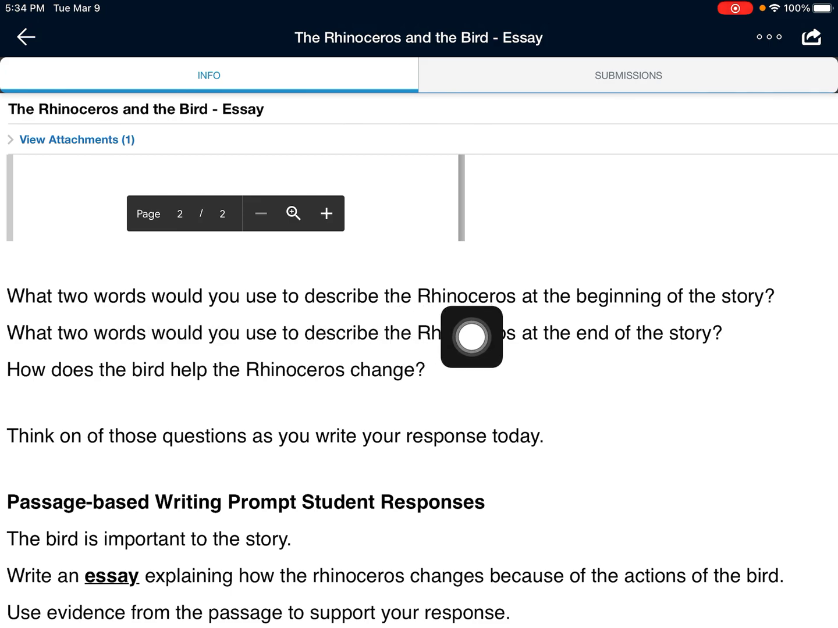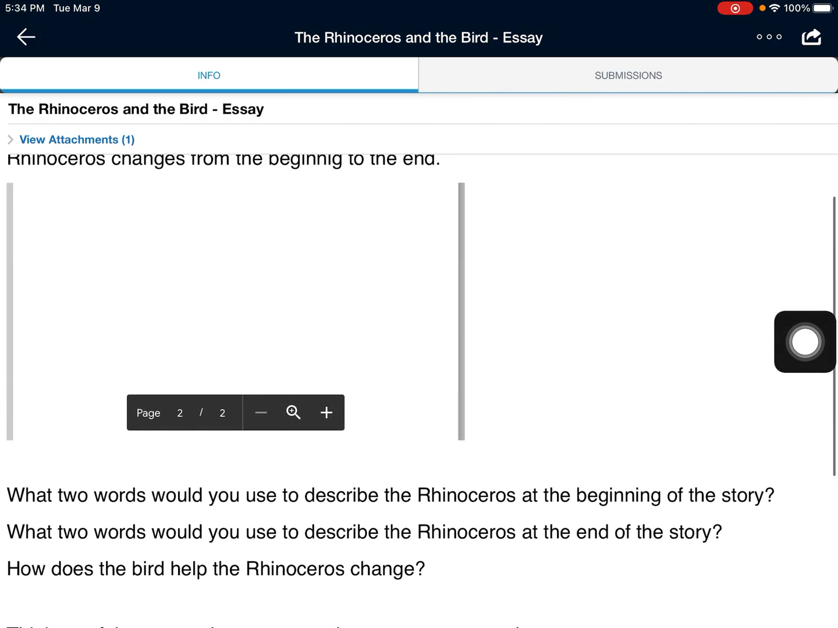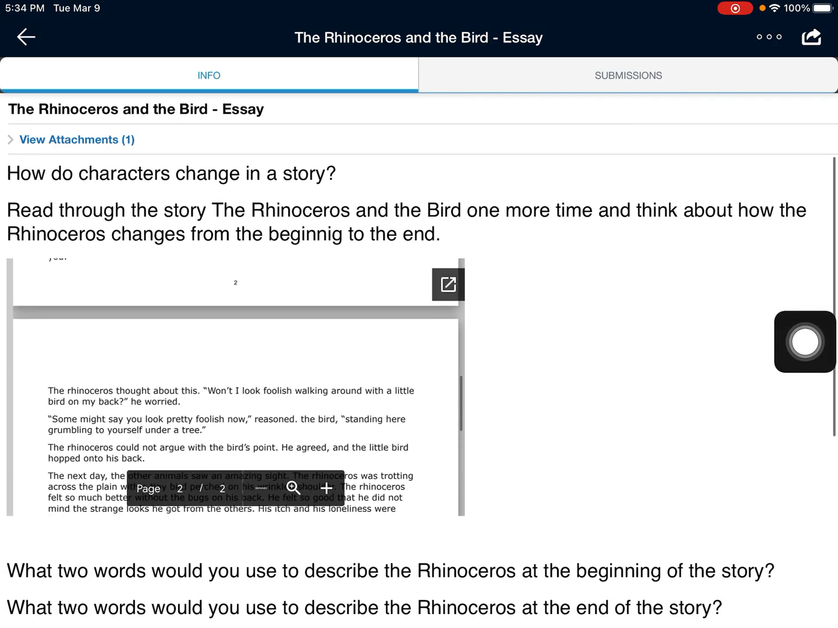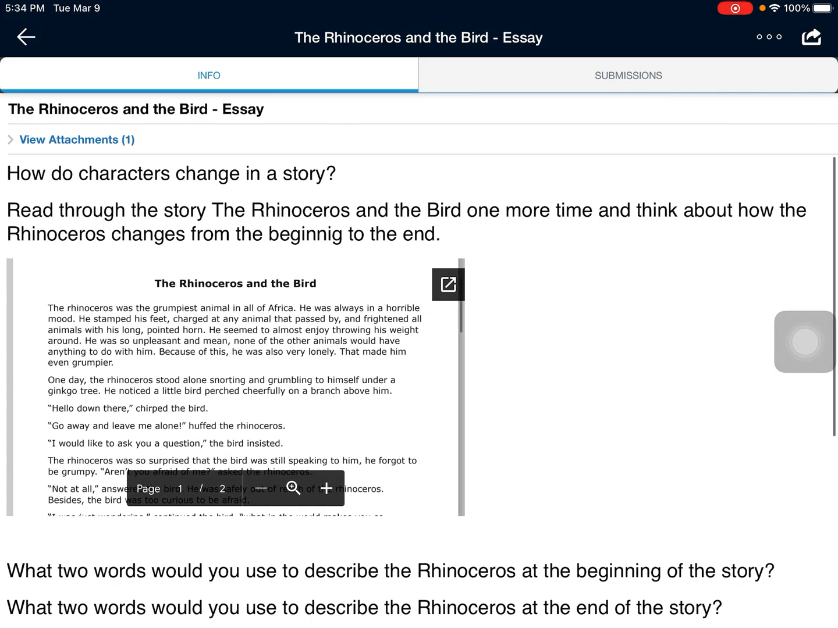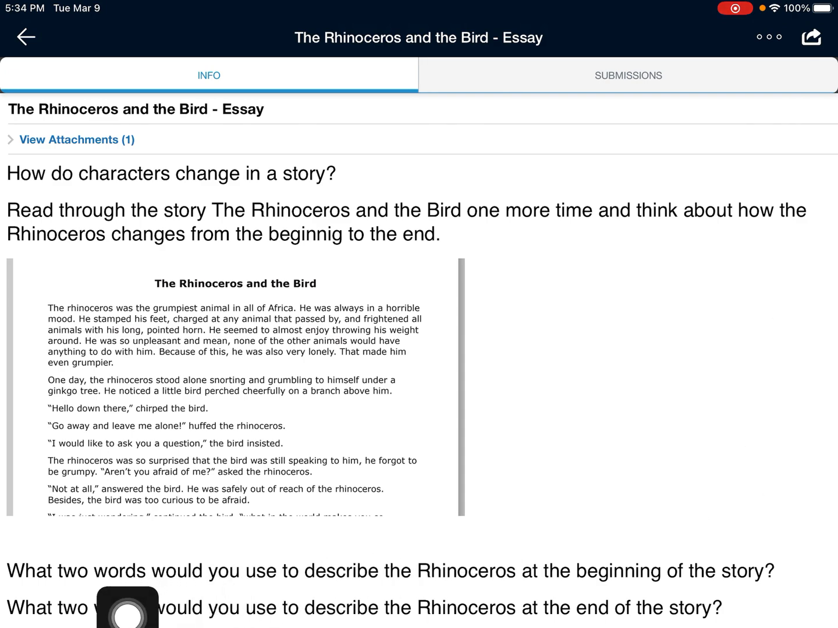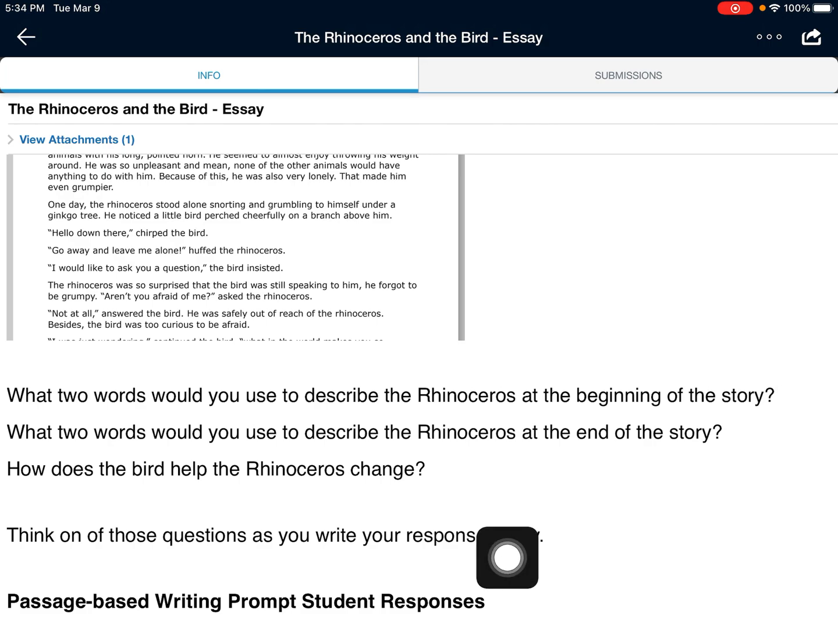So think about what two words would you use to describe the rhinoceros at the beginning of the story? So think back to the very beginning of that story. It says right there, the rhinoceros was what? What two words? The story gave you a word, and then maybe in the second sentence there's another word. What two words would you use to describe the rhinoceros at the beginning of the story? Turn and tell someone.